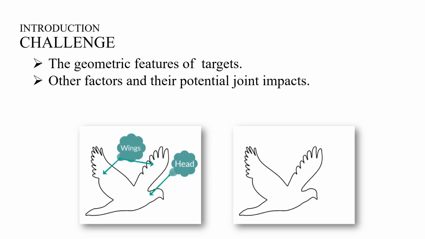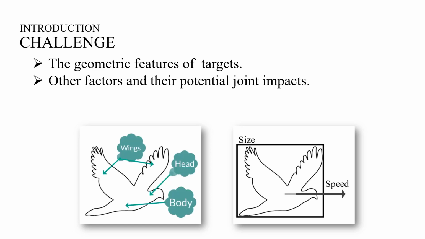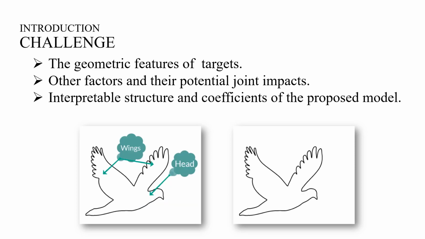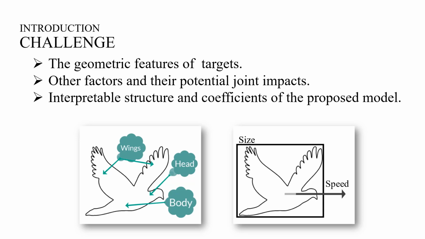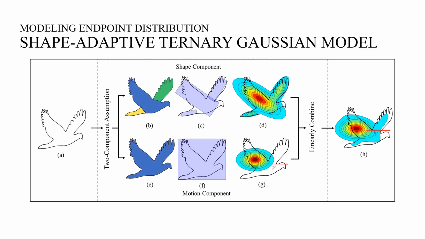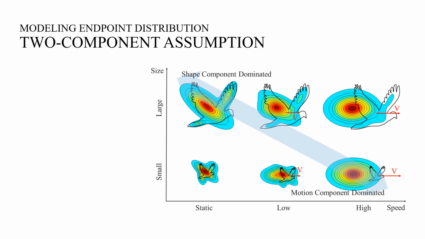Besides, the modeling work must consider other factors and their potential joint impacts. And finally, the structure and coefficients of the proposed model should possess good interpretability. We proposed a model to predict pointing uncertainty for arbitrary shapes based on a two-component assumption. We assumed that the pointing uncertainty of moving targets of arbitrary shapes is a combination of one associated with shape and another caused by motion.